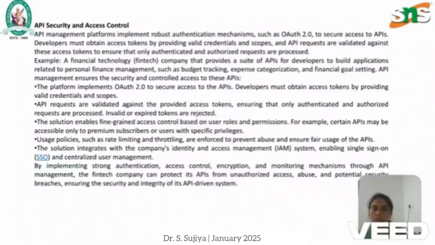And the platform implements OAuth 2.0 to secure access to the APIs, and developers must obtain access tokens by providing valid credentials and scopes. API requests are validated against the provided access tokens, ensuring that only authenticated and authorized requests are processed. Invalid or expired tokens are rejected. And the solution enables fine-grained access control based on user roles and permissions. For example, certain APIs may be accessible only to premium subscribers or users with specific privileges.